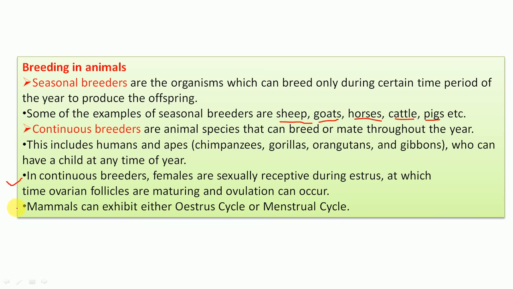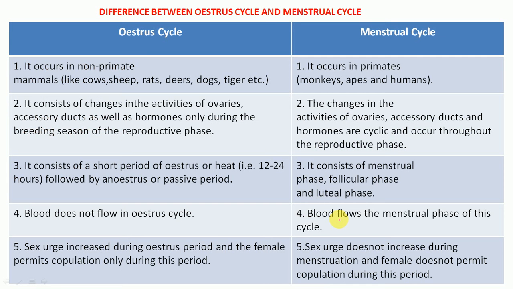Then mammals can have either an estrus cycle or a menstrual cycle. The estrus cycle is commonly found in non-primates like cow, sheep, rats, deer, dogs, and the menstrual cycle in primates like monkey, apes, or humans.